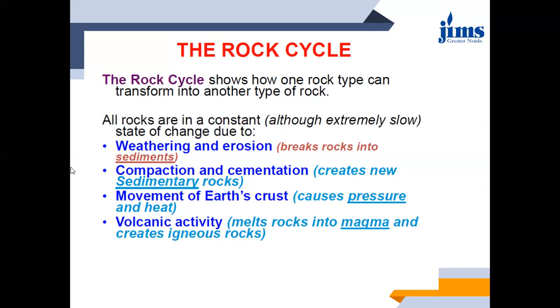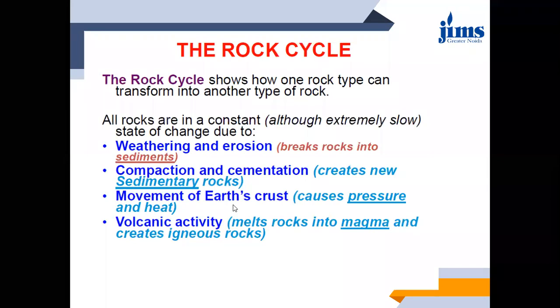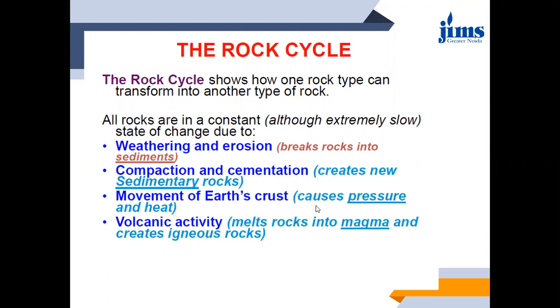Then biological weathering, obviously the plants which grow into the rocks and then disintegrate them over a certain period of time. Next is compaction and cementation, which is a process of formation of sedimentary rocks. Then the next one is movement of earth crust. We have studied in the first lecture the movement of tectonic plates. What happens due to this movement? They cause pressure and heat inside the earth's crust, and it will give rise to certain disintegration of the rocks.